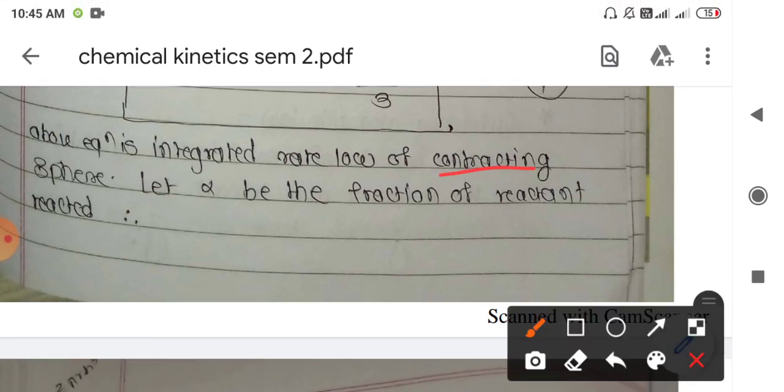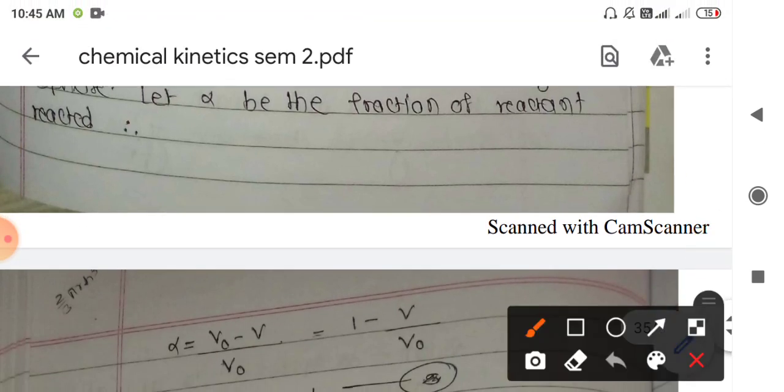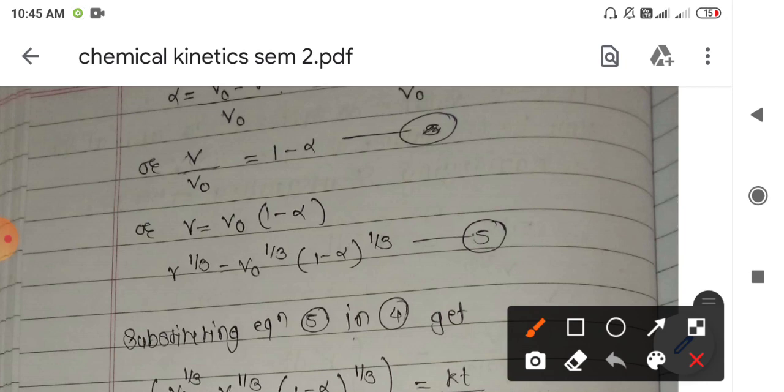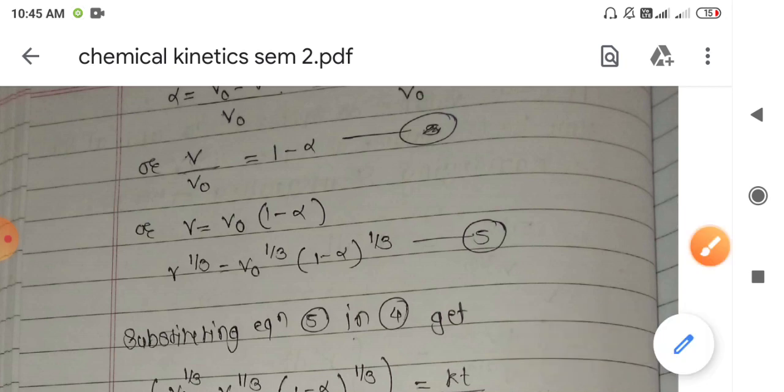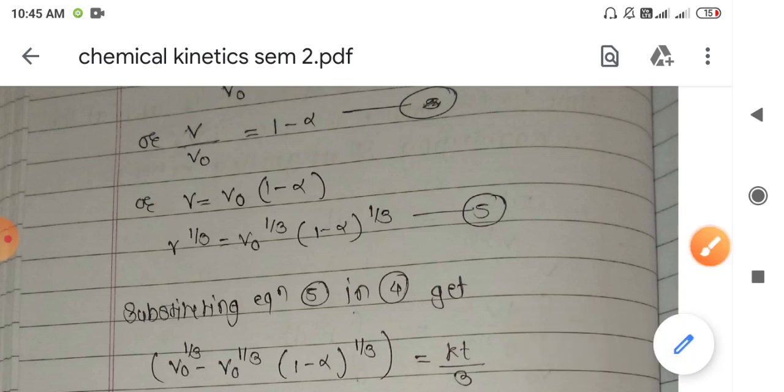If you want to mention the rate law in terms of the fraction of reactant reacted, or the degree of dissociation, that is alpha, we can construct it in the same manner that we have seen for first order rate laws. Alpha is equal to v0 minus v upon v0, or 1 minus alpha is simply v upon v0, or v is v0 into 1 minus alpha.